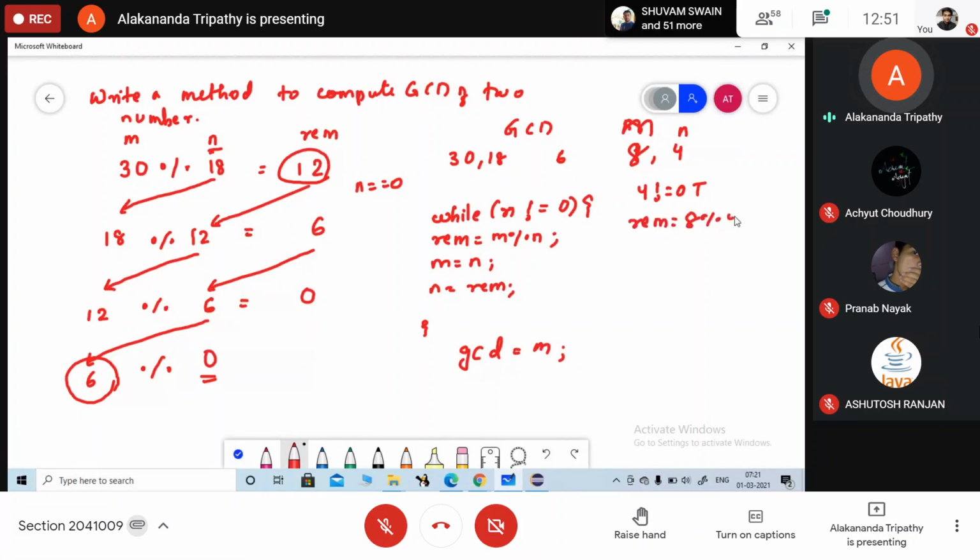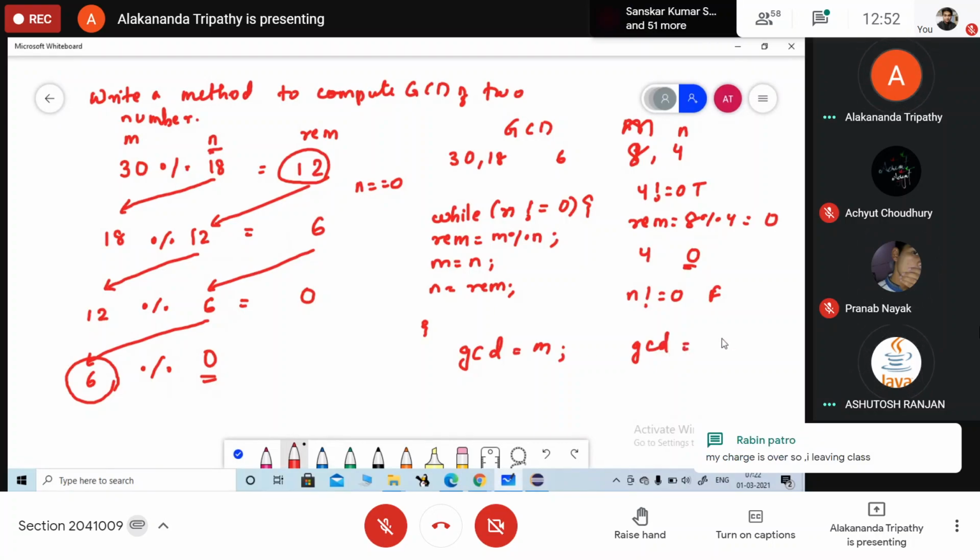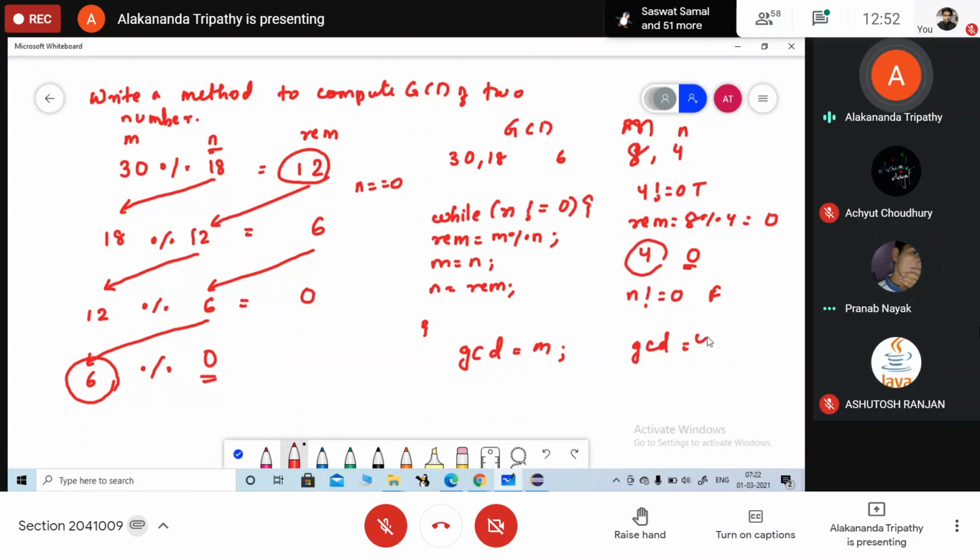8 mod 4 कितना आ गया? 0. So यहाँ पर m में क्या जाएगा? 4 आ जाएगा. What is the value of remainder? Sorry, n में कितना आ गया तुम्हारा? 0. Now 0 not equals to 0, condition is? False. So if the condition is false, GCD is equals to? m. m में क्या है? 4 है. So GCD is equals to 4.